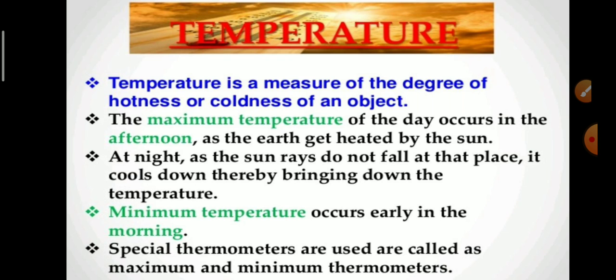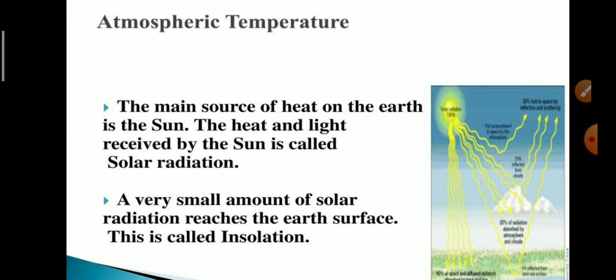The temperature of the air can be measured with the help of a thermometer. The special thermometers are called maximum and minimum thermometers. So we record the maximum and minimum temperature with the help of these special thermometers.